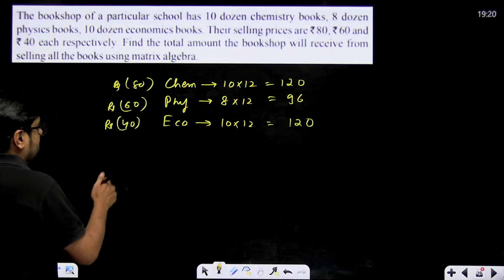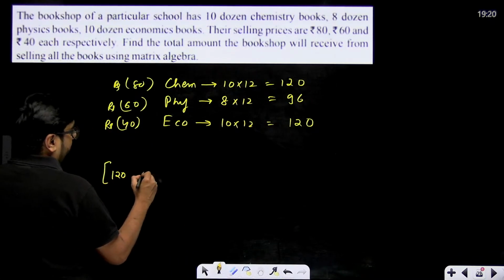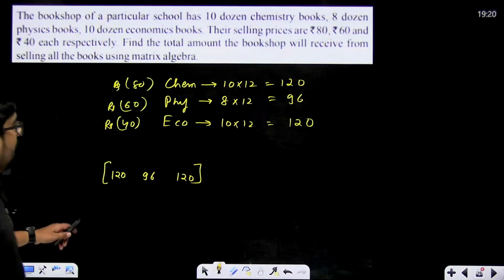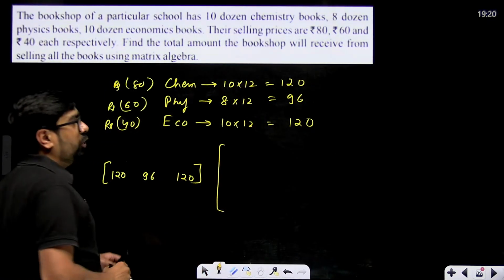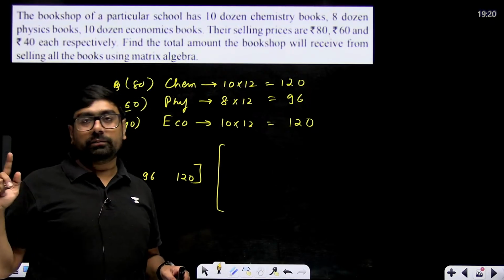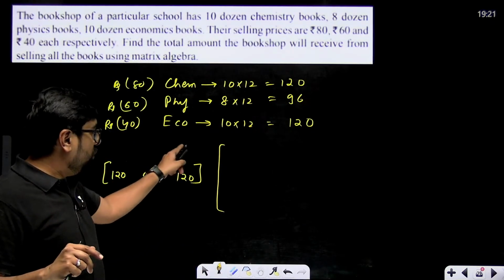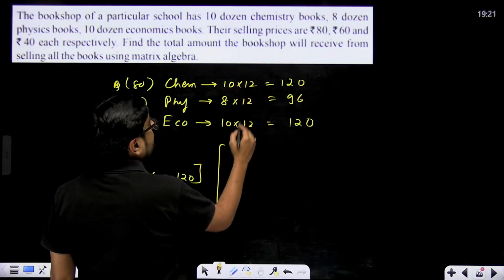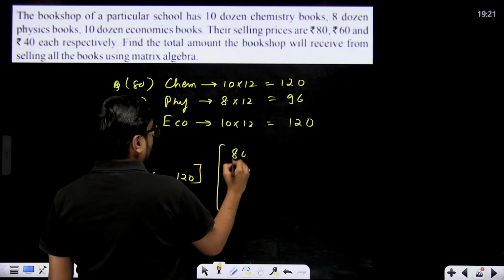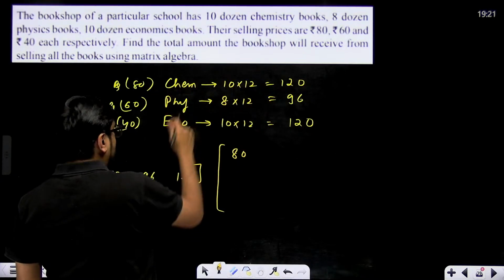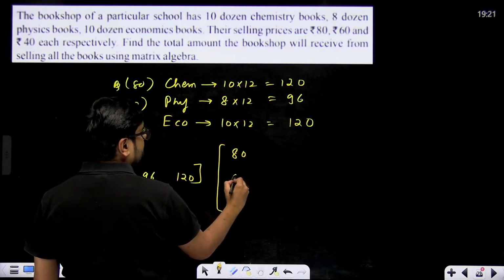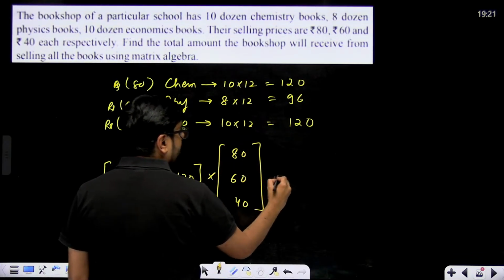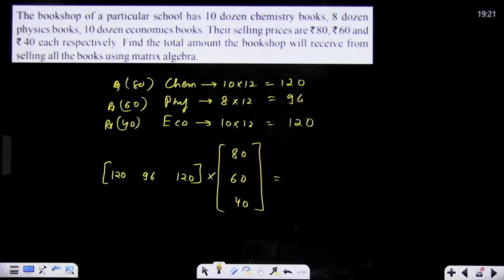So simply make this a row: 120, 96 and 120. And make a column over here, because what do you need? You need 1 row 3 columns, right? So this is 1 row 3 columns, and now here will be 3 rows 1 column, right? So 3 rows 1 column, that means you just make 80 over here. 120 you want to multiply with 80, plus 96 you want to multiply with 60, and plus 120 you want to multiply with 40. So these two matrices when multiplied will give you the answer.